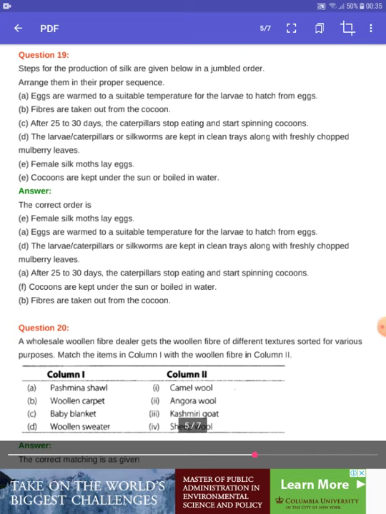After 25 to 30 days, the caterpillar stops eating and starts spinning cocoons. In the next process, the cocoons are kept in the sun or boiled in water. And the last process is that the fiber is taken out from the cocoon.